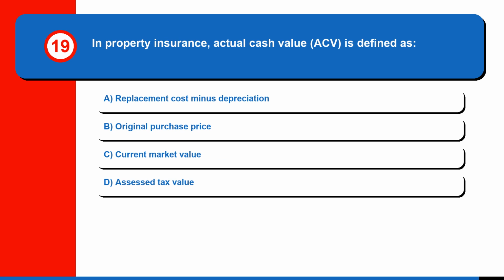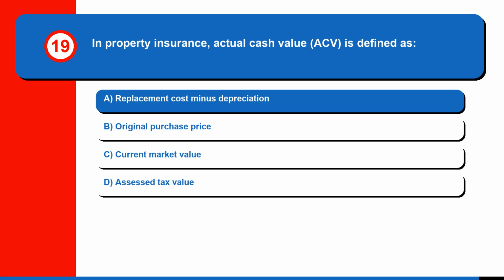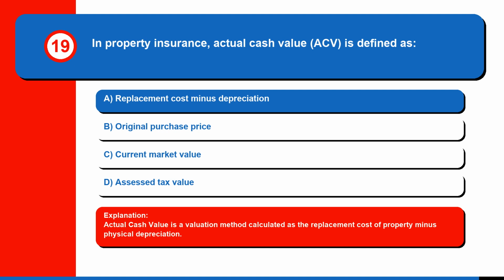Question 19. In property insurance, actual cash value, ACV, is defined as A. Replacement cost minus depreciation, B. Original purchase price, C. Current market value, or D. Assessed tax value? The correct answer is A. Replacement cost minus depreciation. Actual cash value is a valuation method calculated as the replacement cost of property minus physical depreciation.